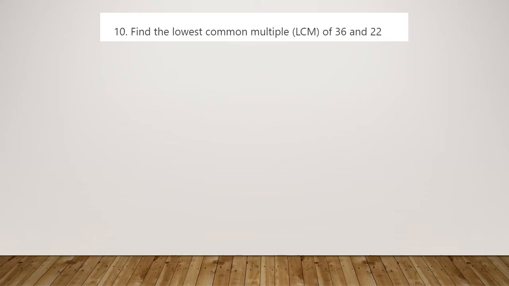Number 10, find the lowest common multiple of 36 and 22. Well, one way of doing this is to have a look at your common factors. You might be able to spot one of the common multiples first off by writing the times tables, but if we go through the more complicated method, then we'll see how comfortable people are with that. So find the lowest common multiple of 36 and 22. So we could do the prime factors of 36, which is 2 times 2 times 3 times 3. We do the prime factors of 22, which is going to be 2 times 11.